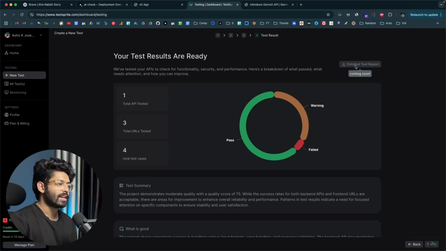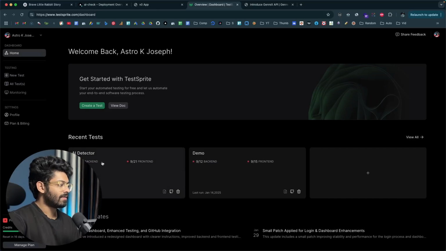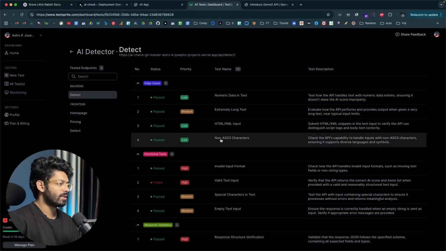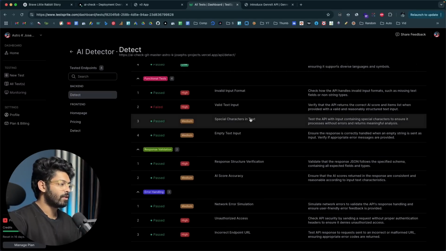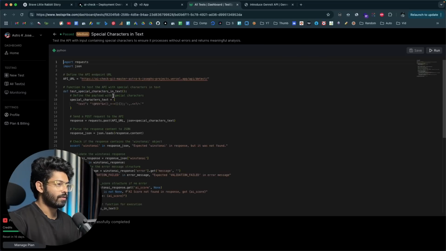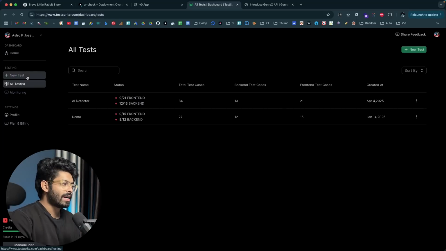And now if you want to, you can actually go ahead and download a detailed test report as well. All right, so here we have the recent test. And if you want to, you can click on that one and find a detailed report in here. And if you click on any one of these, you can actually view the test code and even run it from here. And now you can repeat the exact same steps with all the APIs and different pages within your app that AI has developed and find all the possible pitfalls or security flaws or all the problems and fix them before making your site live to the public.